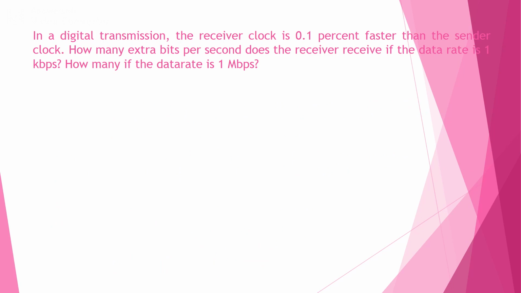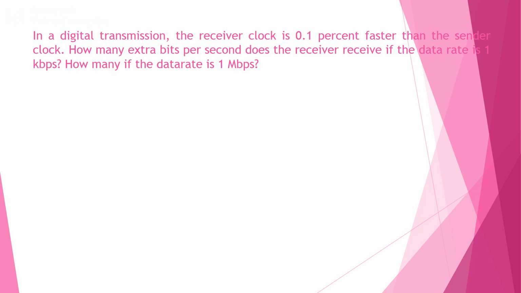In a digital transmission, the receiver clock is 0.1% faster than the sender clock. How many extra bits per second does the receiver receive if the data rate is 1 kilobit per second? How many if the data rate is 1 megabit per second?